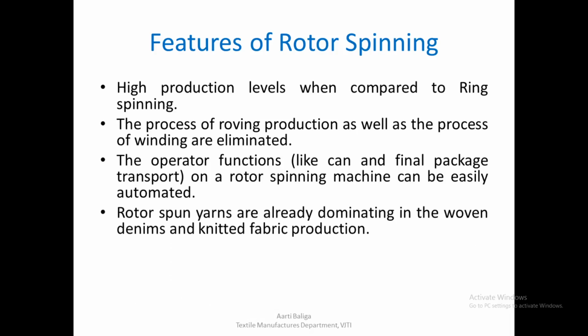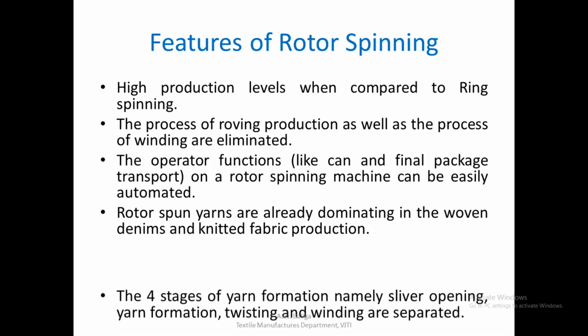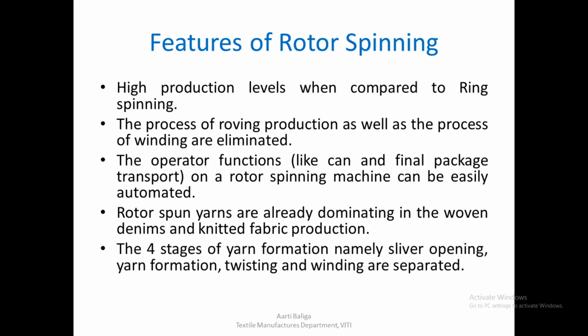Rotor spun yarns are already dominating in woven denims and knitted fabric production, so both these areas are captured by rotor spun yarns. The four stages of yarn formation, that is liver opening, yarn formation, twisting and winding, are the four operations that are required in any open end spinning process. So all these four operations are separate, and there are advantages of having them separated. So let us see.